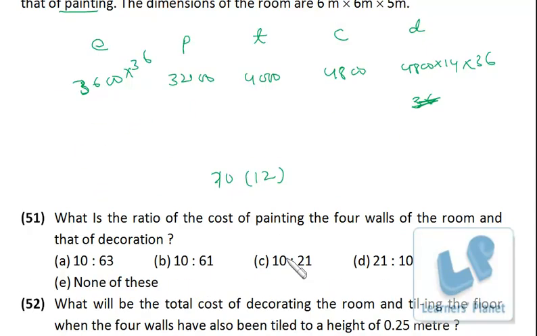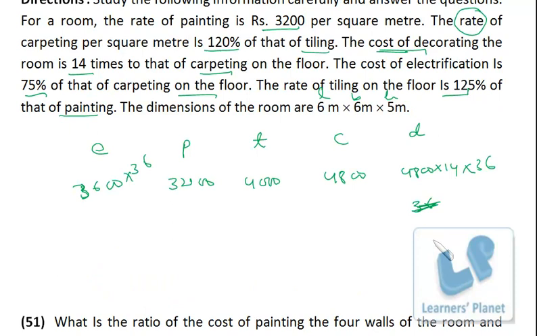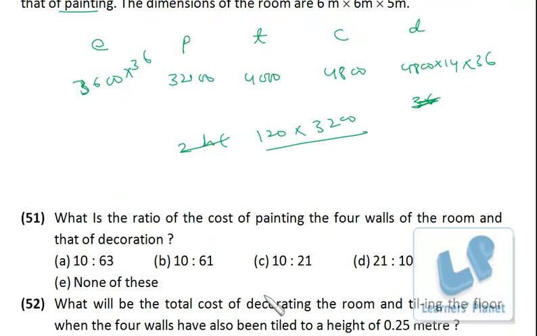Now the first question is what is the ratio of cost of painting the 4 walls of the room and that of decoration. Okay, so for 4 walls, the area must be 2 times H into L plus B. So L plus B, that is 12 into 2H, that is 10, so it is 120 square meter, and the price is 3200 per square meter, divided by decoration.